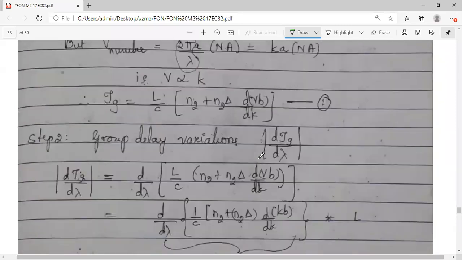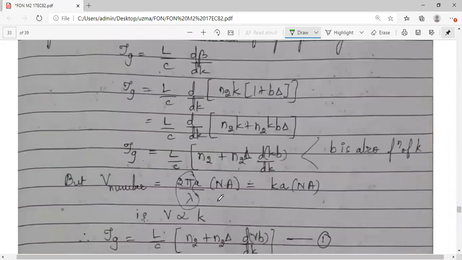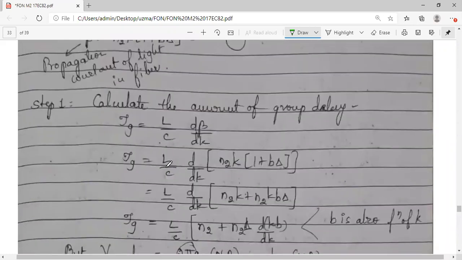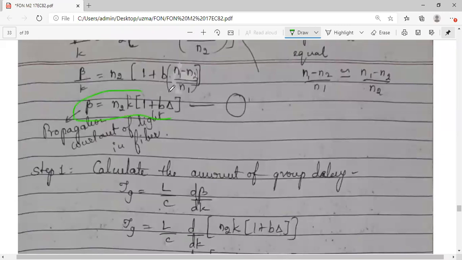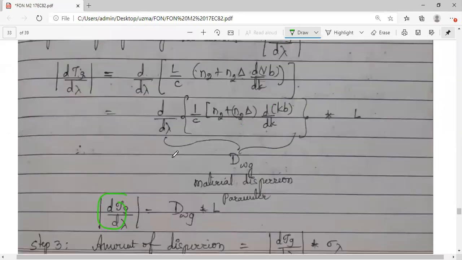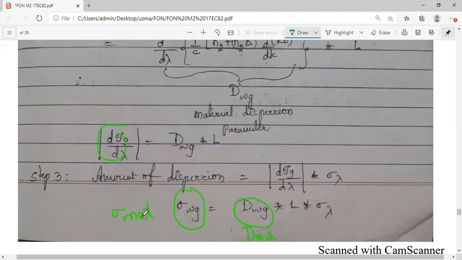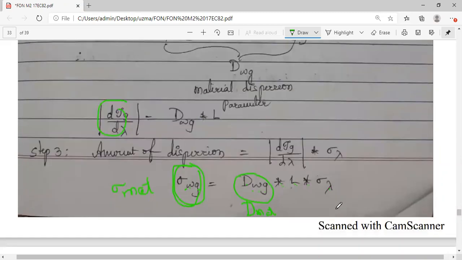First step, we got the group delay. I have calculated the group delay here, but no need. Anyhow, the slide will be there with you. If you want, you can go through it. No issues. Here, the important thing is that we neglect the refractive index dependence. We consider beta dependence on lambda. So finally, just like the material dispersion, the amount of dispersion is Dwg, not D mat. It is Dwg into L into sigma lambda.